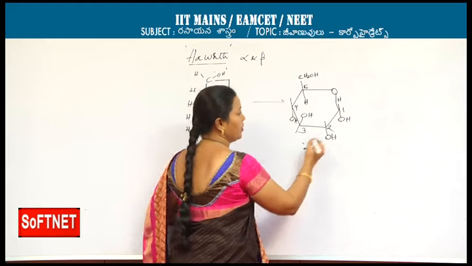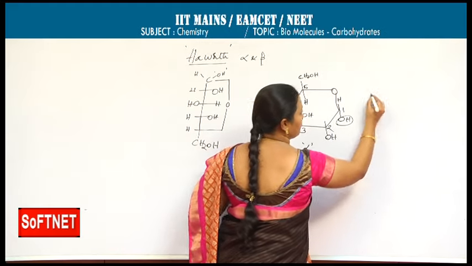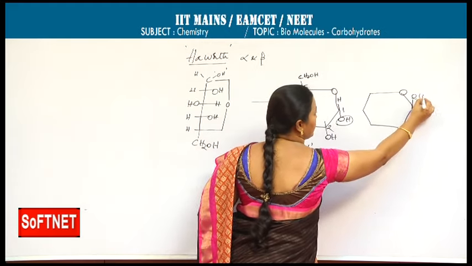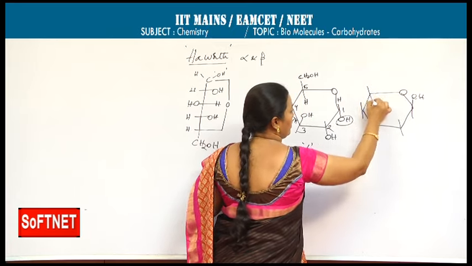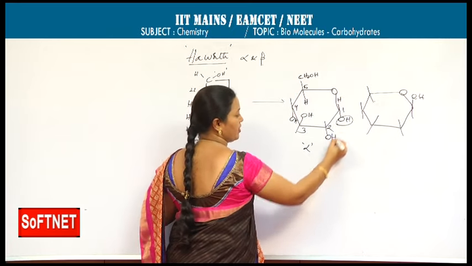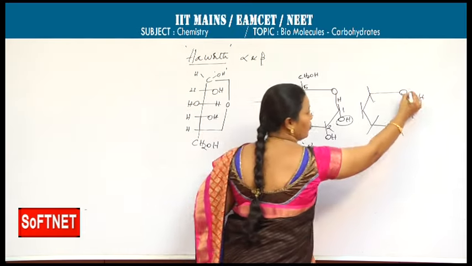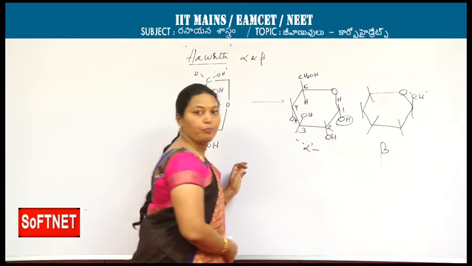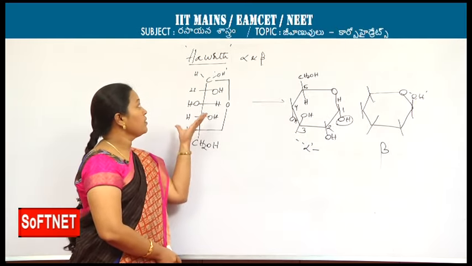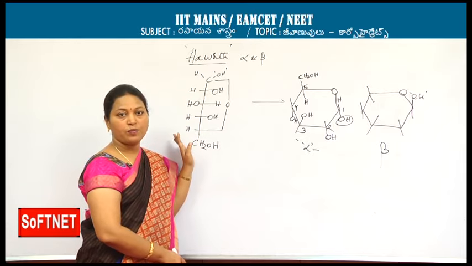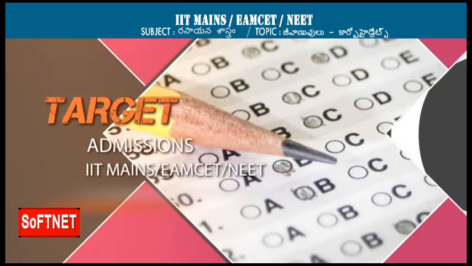It is the alpha form. If we change the position, like if the OH group is present at left, our other groups will be the same. If OH is at the right side, it is alpha form. If the OH is at the left side, it is the beta form. These are the Haworth structures or pyranose forms of the glucose.